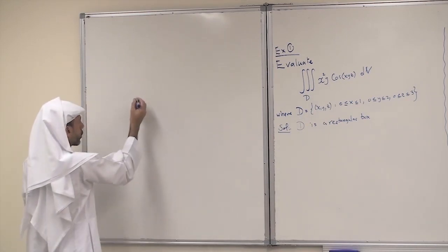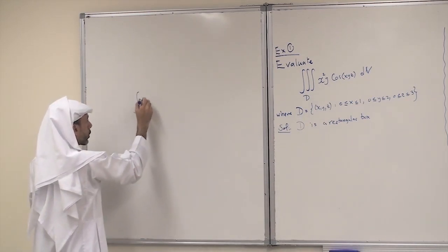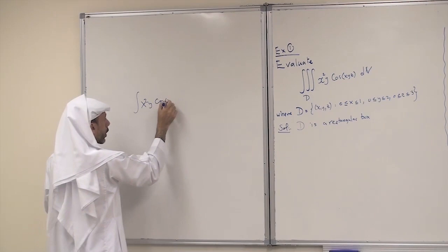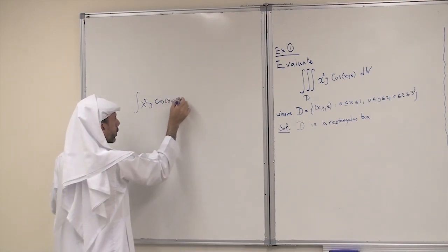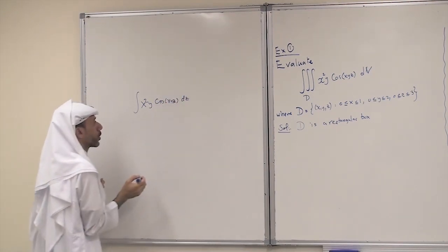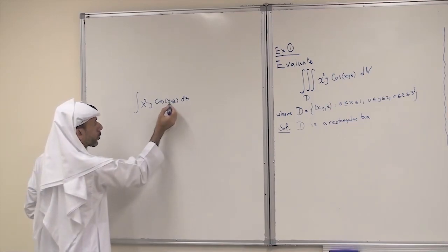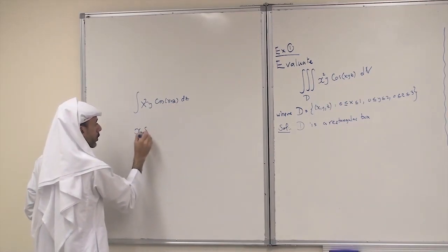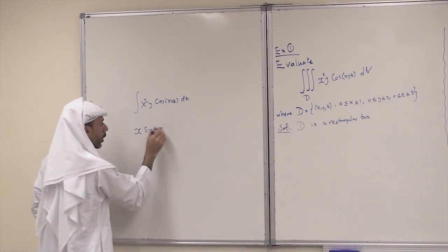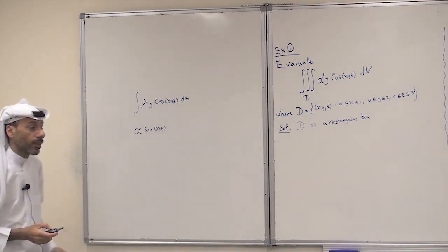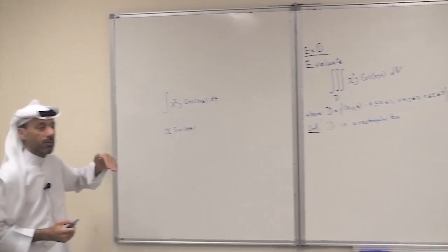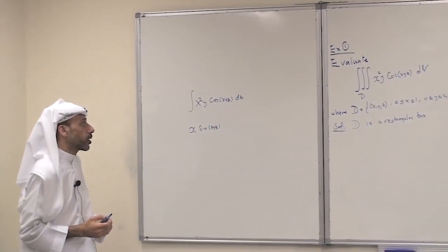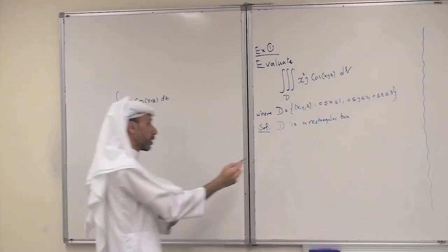The derivative of xyz with respect to z is xy, so I have x, and then sine xyz. So I will start with integrating with respect to z.